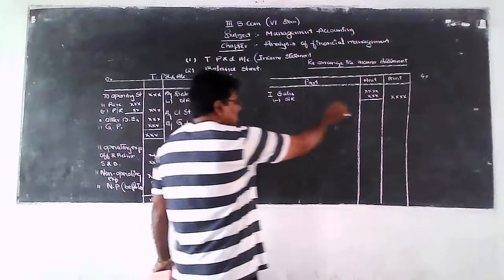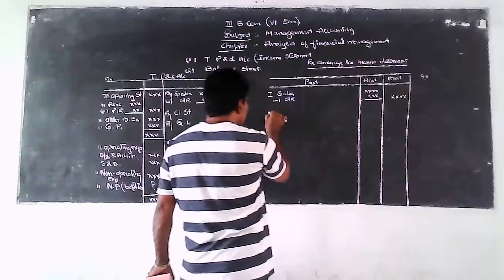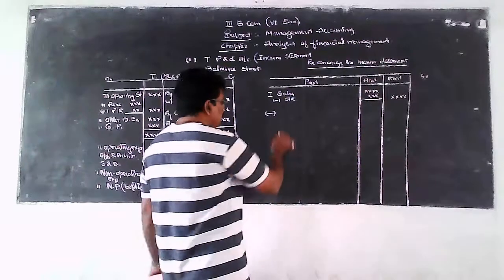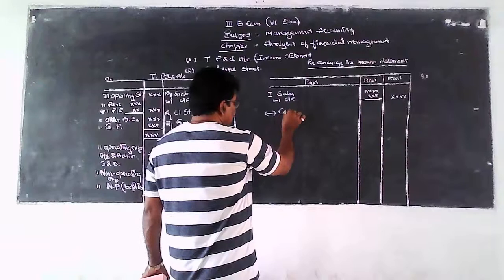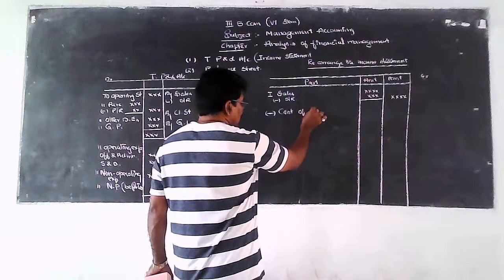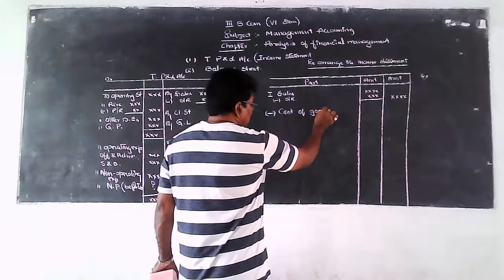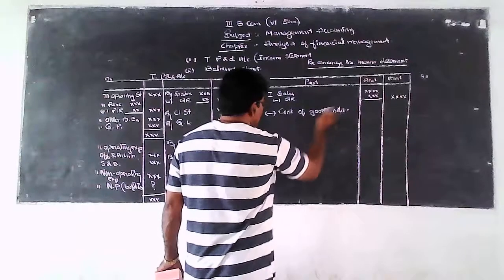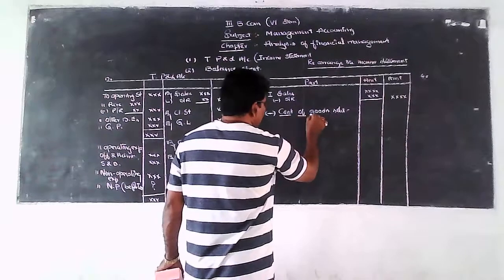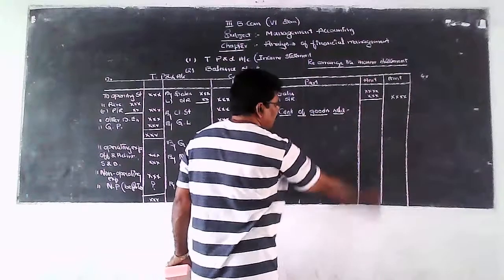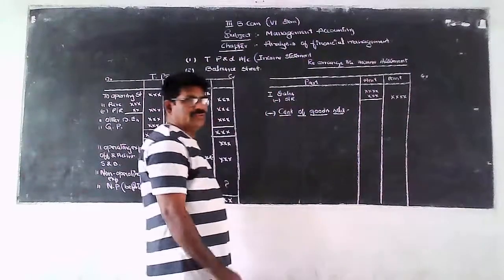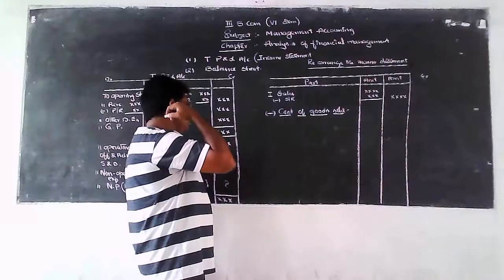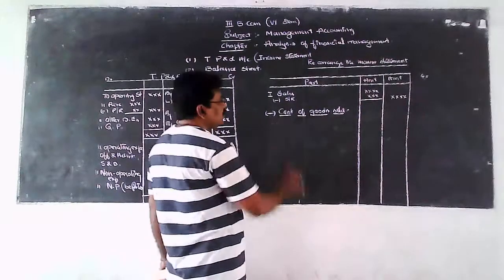So from that net sales amount, deduct or subtract the cost of goods sold. So how to arrive at the value of cost of goods sold? Cost of goods sold is to be calculated as follows.